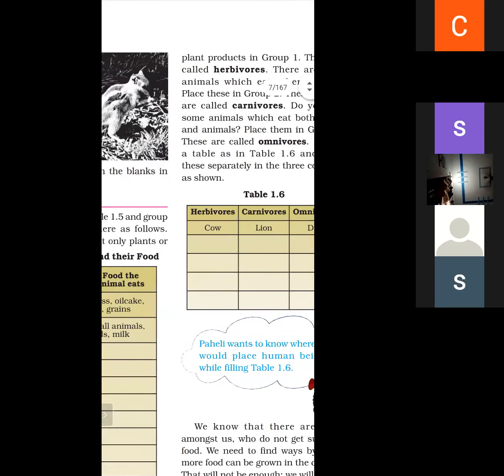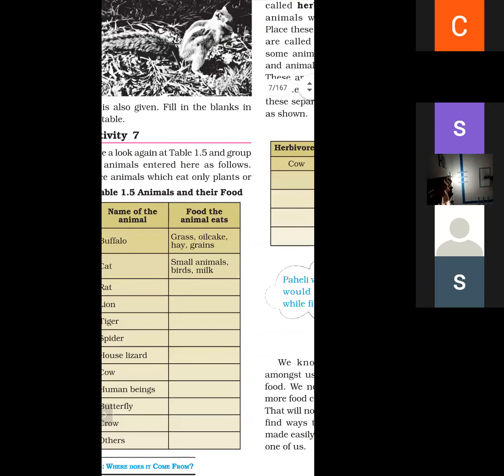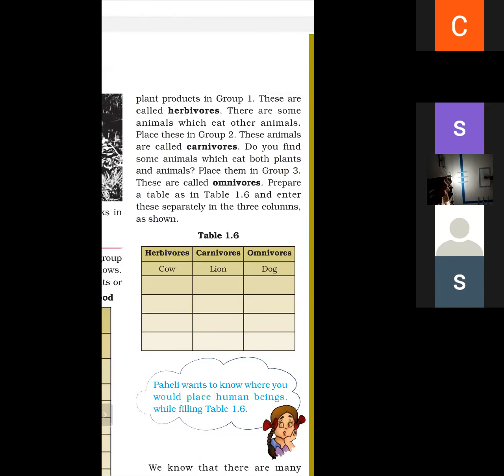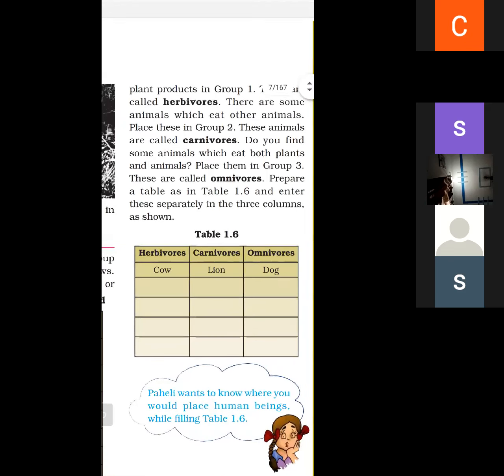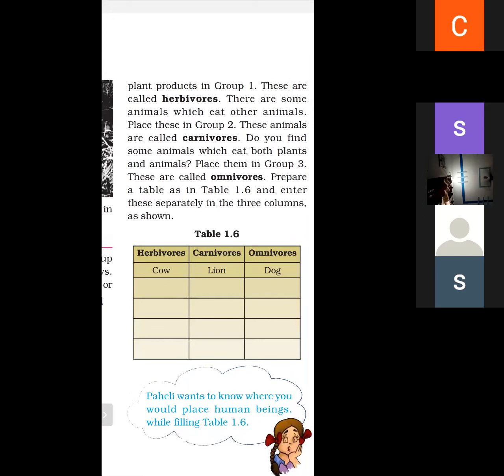The animals that eat only plants or plant products are called herbivorous. The animals which eat only the flesh of other animals are called carnivorous. What are omnivorous? Animals that eat both flesh and plant products are called omnivorous.